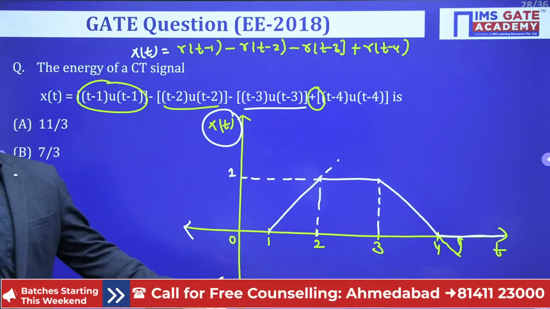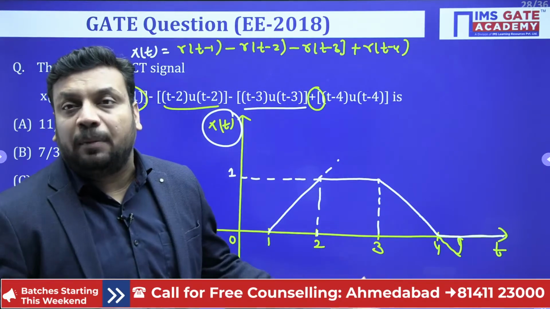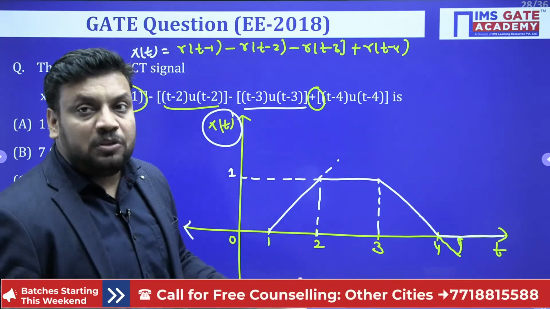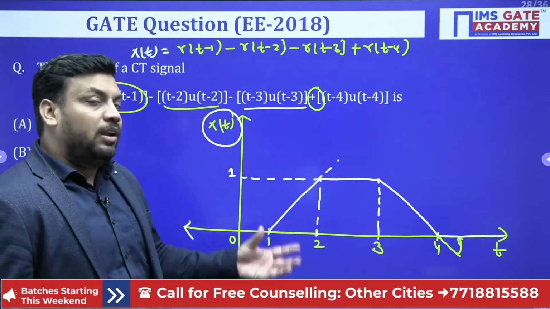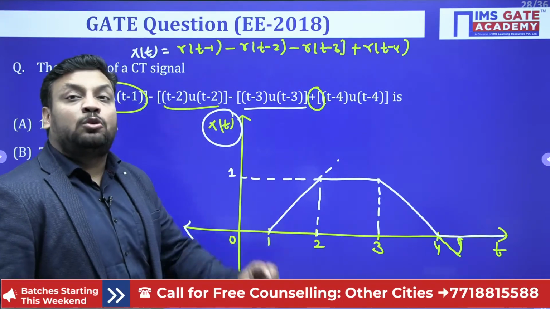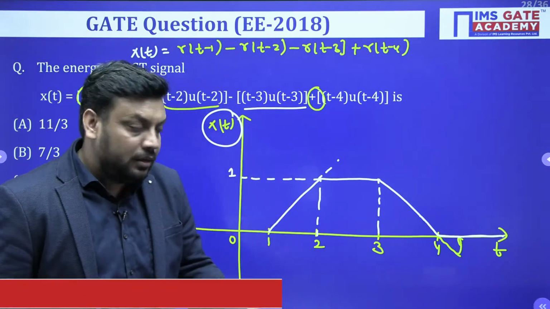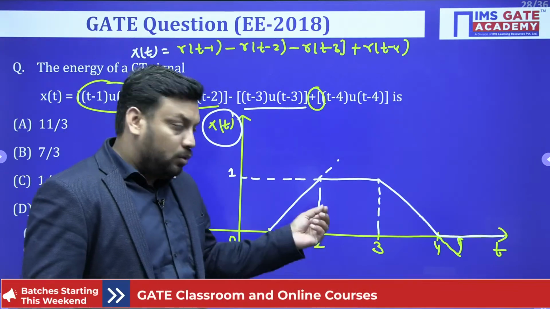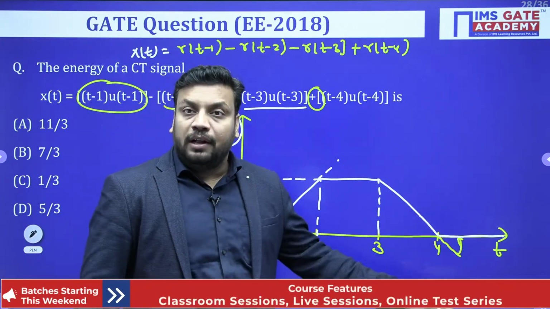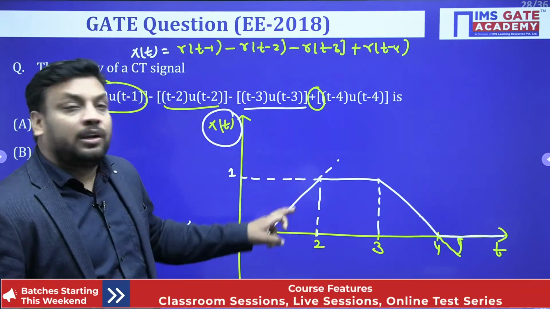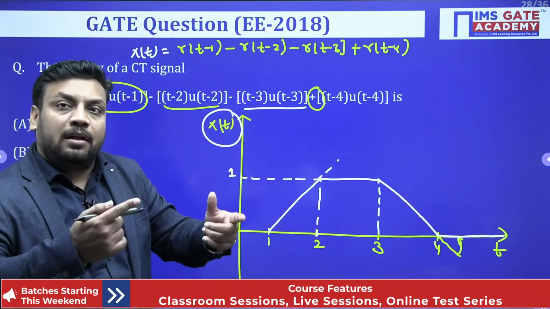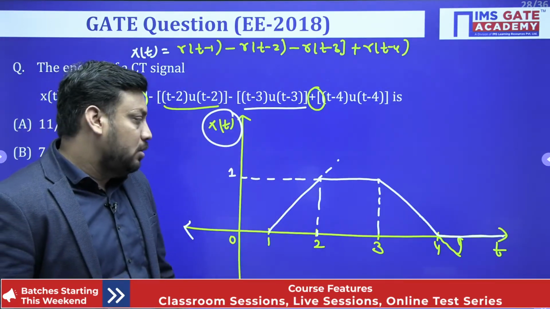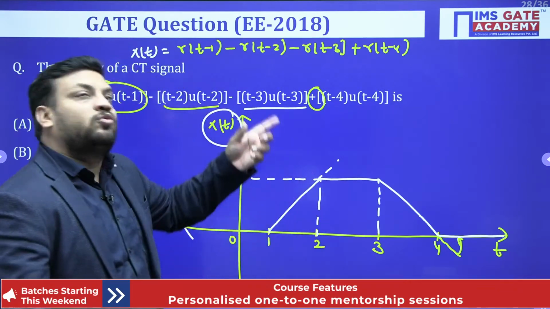Otherwise, if you see the PYQs, you will find a conventional approach. Conventional approach means the energy formula. If you apply the energy formula, you need to split the integration limits: 1 to 2, then 2 to 3, then 3 to 4. And you need to write the line equation in 1 to 2 and square it, because the energy formula says a square. In 2 to 3 we have magnitude 1 square, like that.